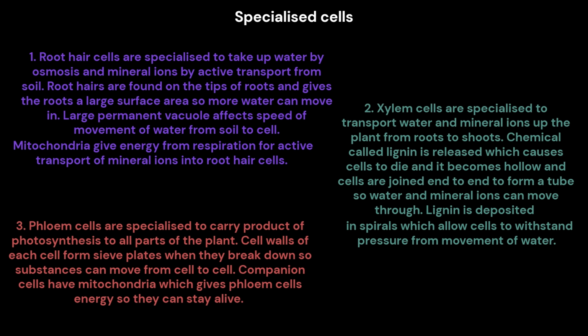3. Phloem cells are specialized to carry the product of photosynthesis to all parts of the plant. Cell walls of each cell form sieve plates when they break down, so substances can move from cell to cell. Companion cells have mitochondria, which gives phloem cells energy, so they can stay alive.